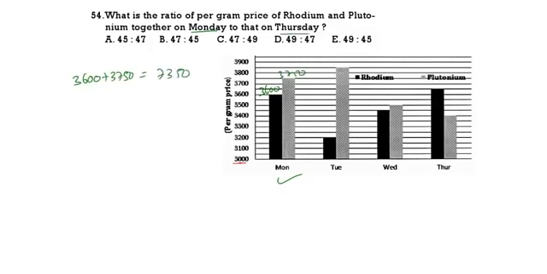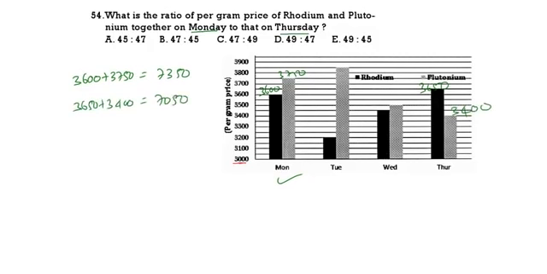Then Thursday total: this is 3650, this one will be 3400. So 3650 plus 3400 is 7050.